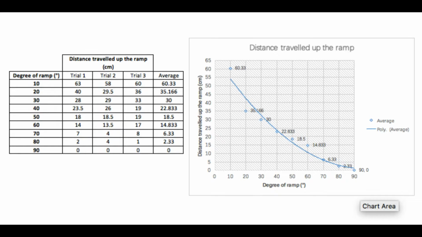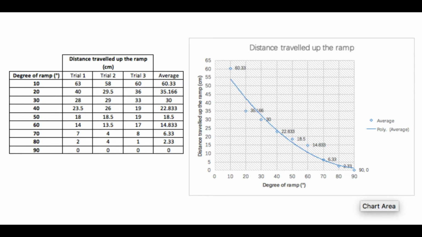The result of the first part of the experiment, where the ball rolls onto the ramp, shows a polynomial trend line. The results imply that the ball travels the furthest upwards when the ramp is at its lowest point. This is the case as the ball isn't going against gravity as much as at angles of 20, 30, and 40 degrees. As the angle of the ramp increases, it becomes steeper and means that the ball will have to go uphill faster while also going against gravity.